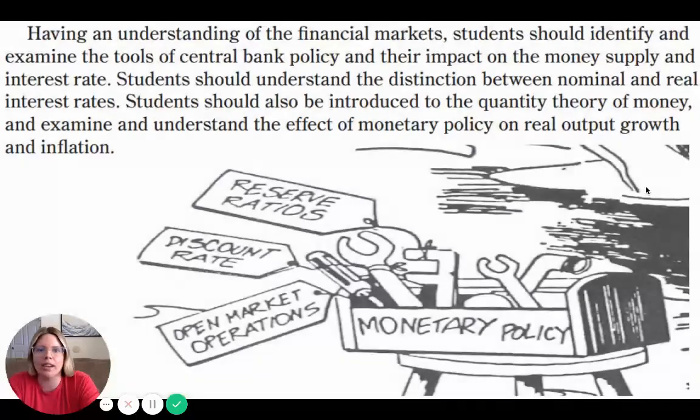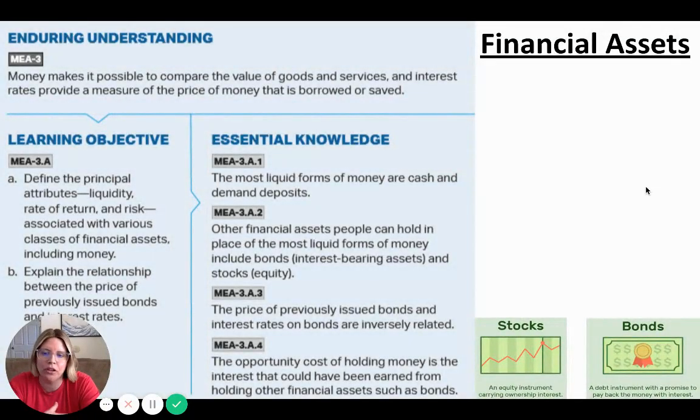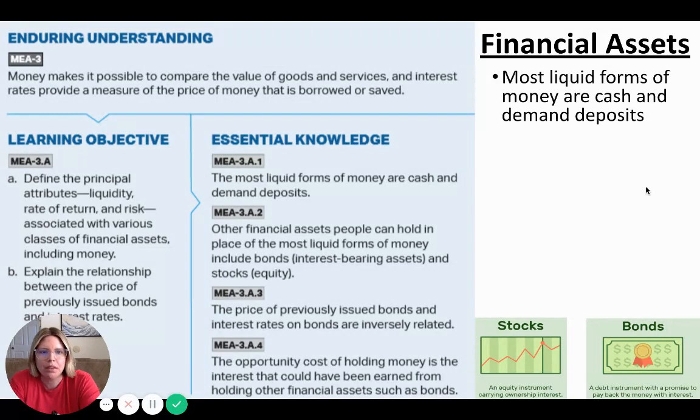So the financial sector, first we're going to explore what are financial assets. Basically anything of economic value, could be tangible or intangible. And the most liquid forms of money are either cash or demand deposits. So when we say something is liquid, we're saying it's either cash or it's in a checking account, basically a demand deposit. That's considered the most liquid financial asset.